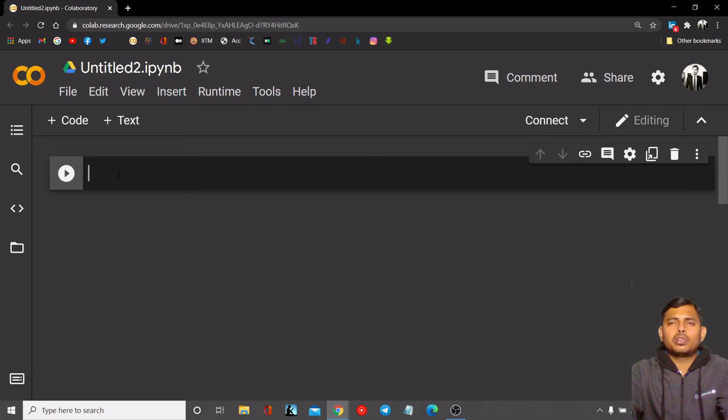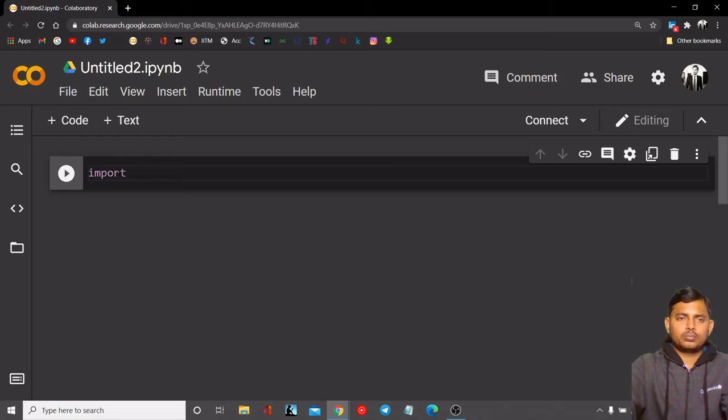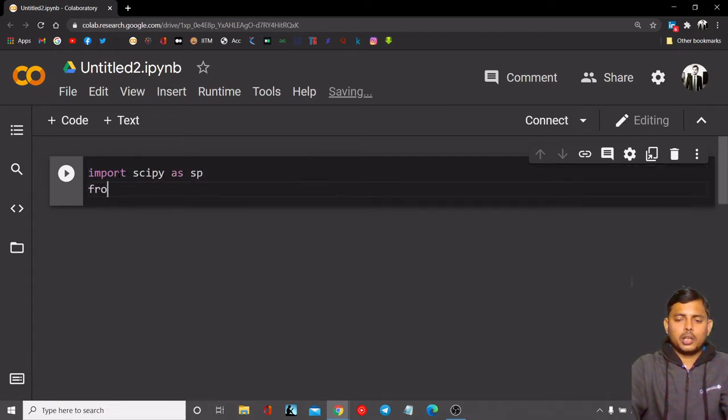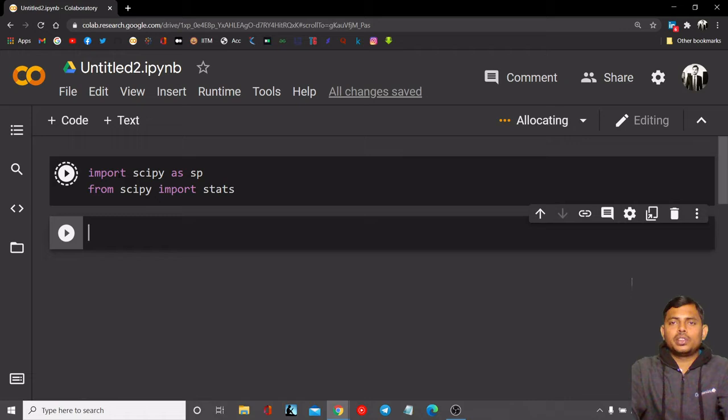So here I am using Google Colab. The SciPy library in Google Colab is already installed, so I do not have to install it again. If you are using Jupyter Notebook, you need to install it. So I am importing SciPy, and from SciPy, import stats. Now let's run that.